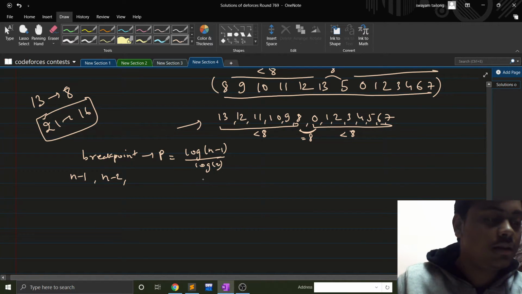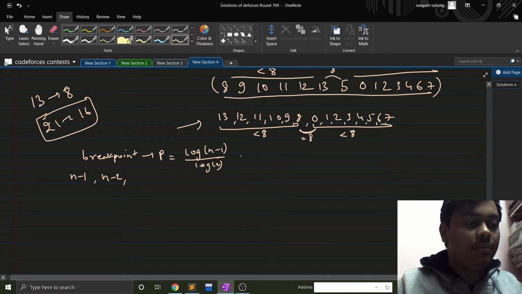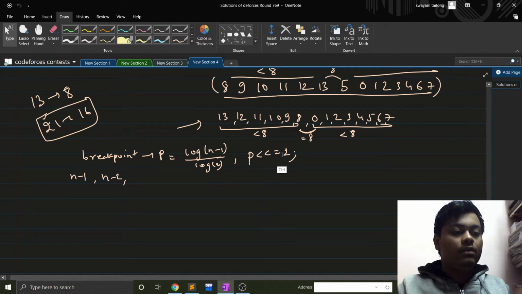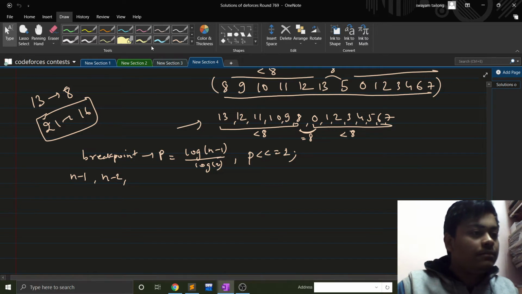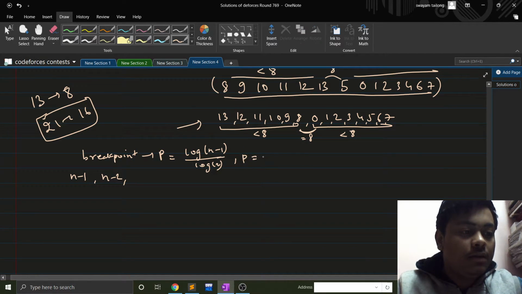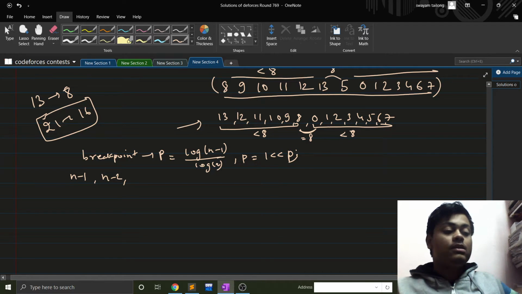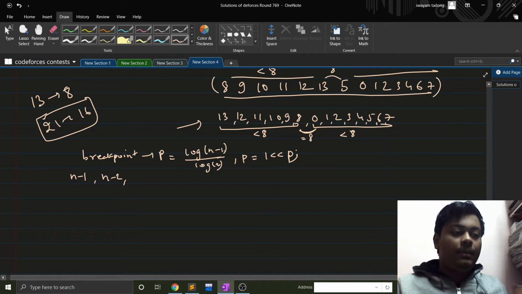This is the number of digits in p, and then you just shift. Fine, sorry, you can just do p is equal to 1 shift operator p, that is, just raise 2 to the power p.